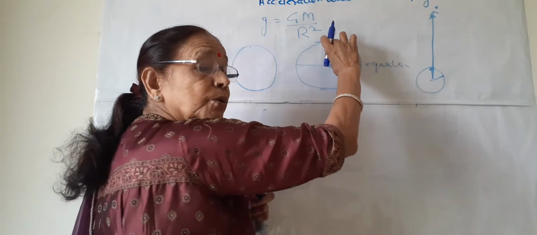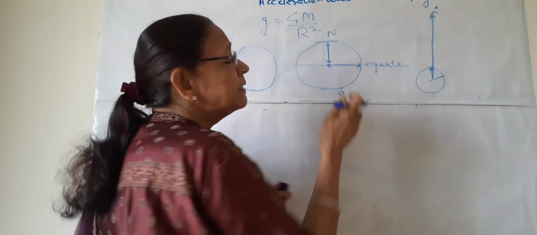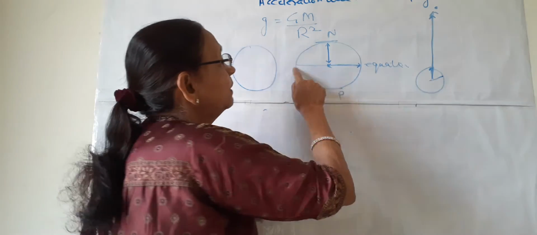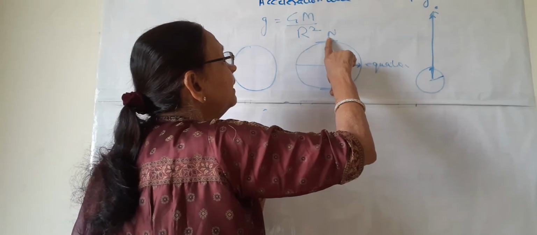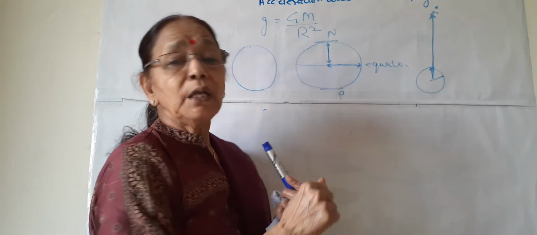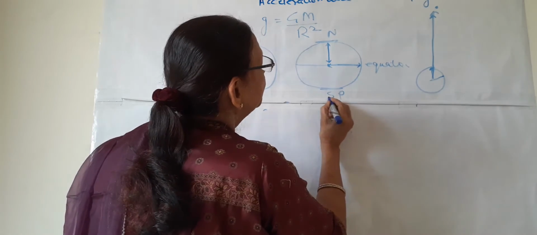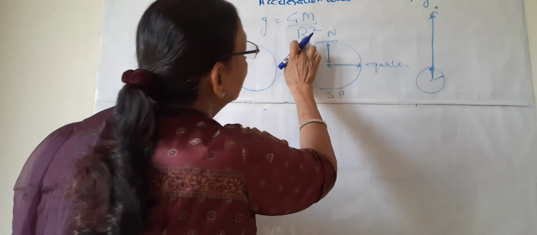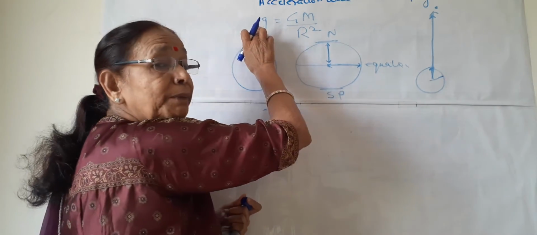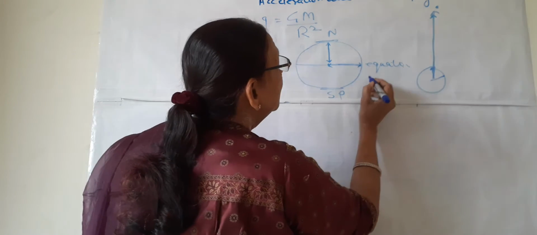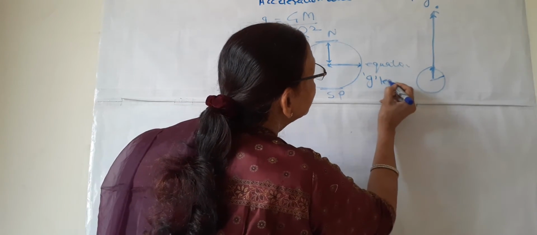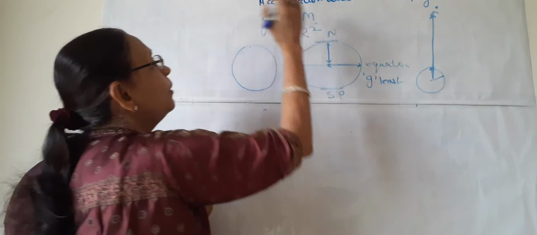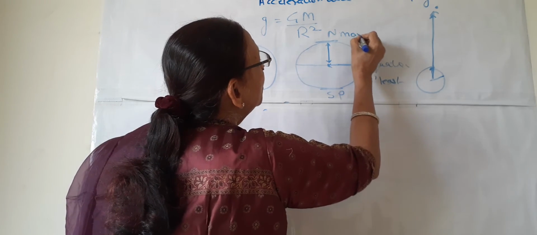This distance to the pole is smaller than this distance to the equator. Why? Because the earth is flattened. The equator is longer than this axis, which is between the north and south pole. So what happened? If r is more at the equator, then the g will be less. So at the equator the value of g is least, and at the poles r is smaller, so the value of g will be maximum at the poles.